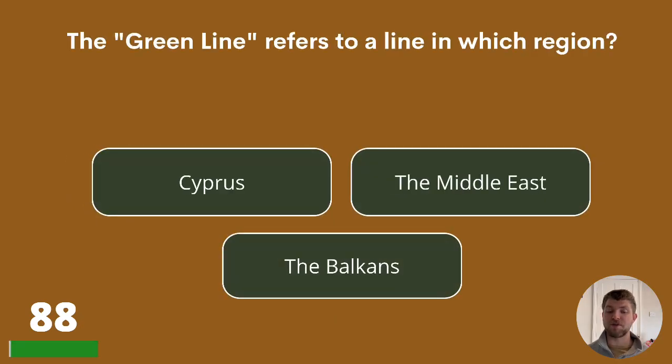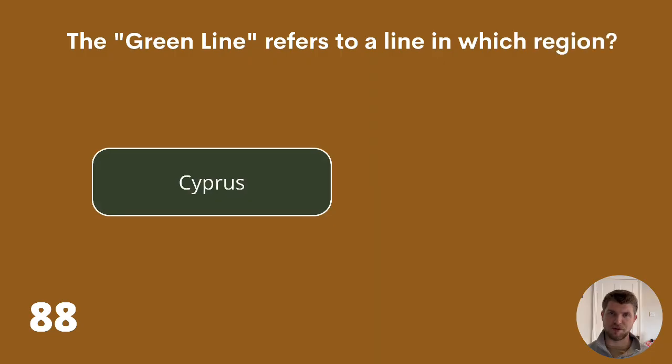The Green Line refers to a line in which region? Cyprus, the Middle East, or the Balkans? The Green Line refers to a line in Cyprus. Well done if you got that one right. Now we're on to question 89.